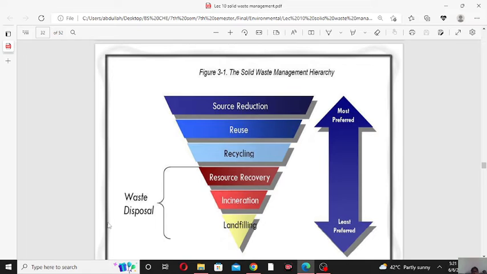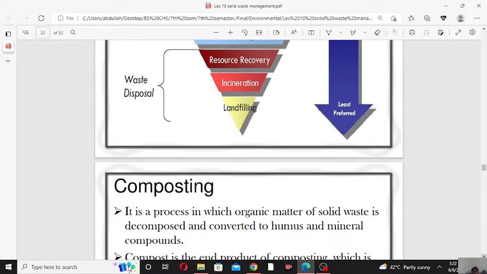And the last three are known as waste disposal. So this is the solid waste management hierarchy: source reduction, reuse, recycling, resource recovery, incineration and landfilling. So you can use these methods to reduce the solid waste. We will discuss these one by one.